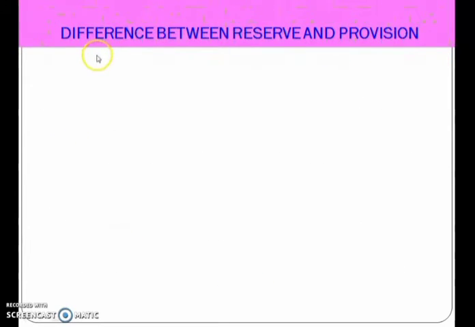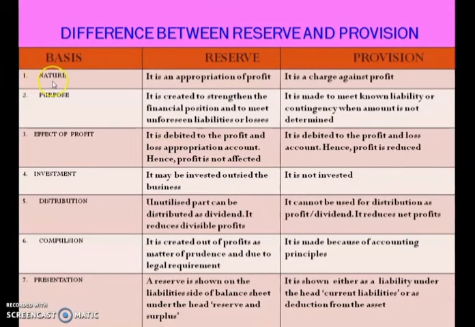Now next concept is difference between reserve and provision. It is a very important point. Now these are the basis of reserves and provision. Now let us move to this concept, nature. As I told you, reserve means appropriation. The word meaning of appropriation is distribution. So profit is distributed among the partners in the form of reserve. Then provision, it is a charge against profit. You are taking away the profit and meeting all the liabilities.